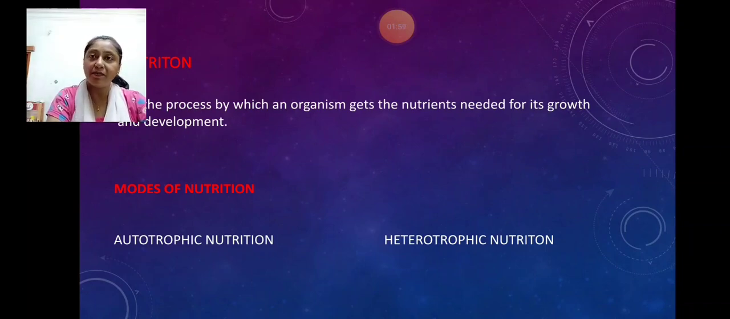All the organisms obtain food or nutrients in different ways. Like we eat food directly, but there are plants also which cannot eat food directly like us. So all living organisms obtain food by different methods. The methods of obtaining food are called modes of nutrition. You can see on your screen. On this basis, nutrition can be divided into two groups. The very first, autotrophic nutrition, and the second one is heterotrophic nutrition.